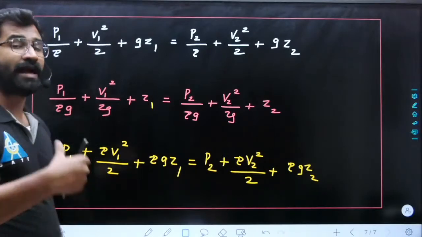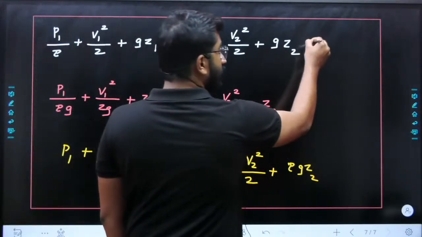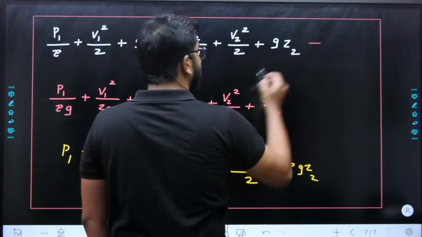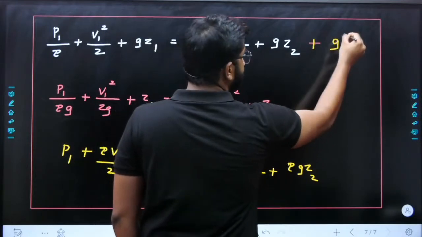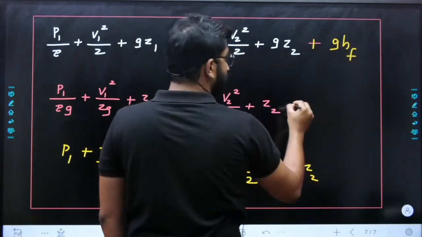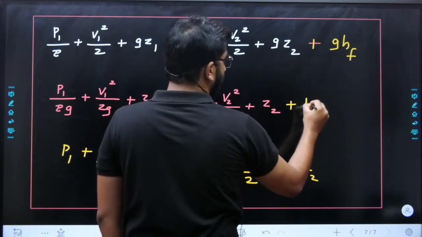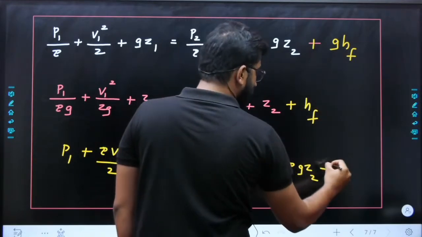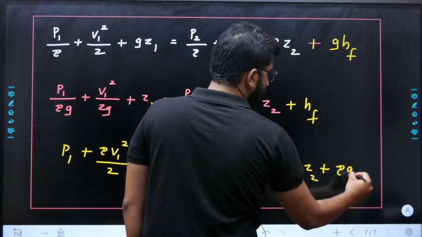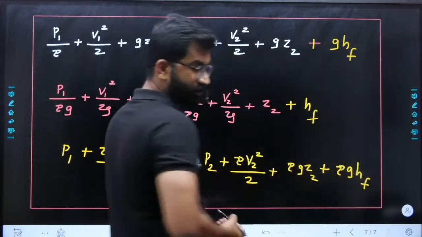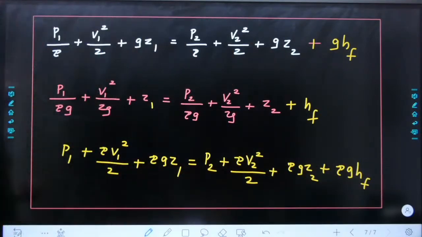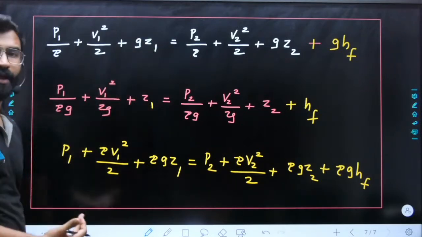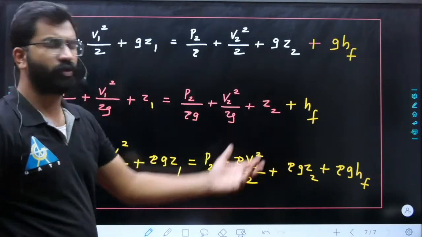Now whenever we consider friction, what will we have? Here we will have a term of GHF for friction. Here you will have a term of HF. Here we will have a term of rho GHF whenever we consider friction. So whenever we consider friction in the Bernoulli equation, we will add a GHF term, HF term, rho GHF.